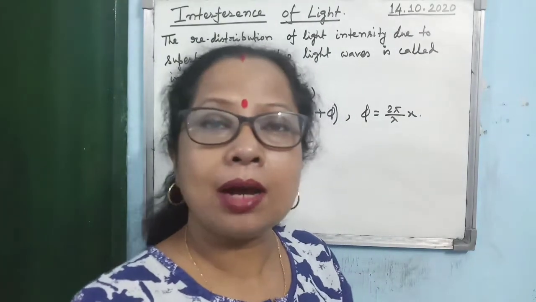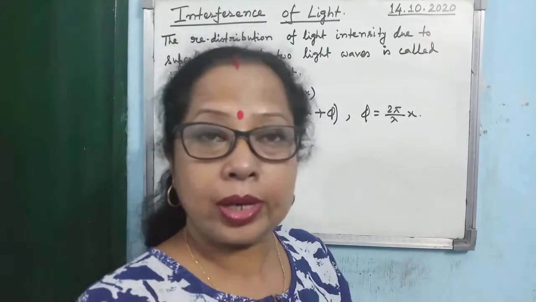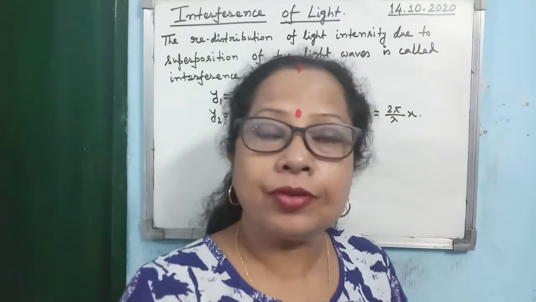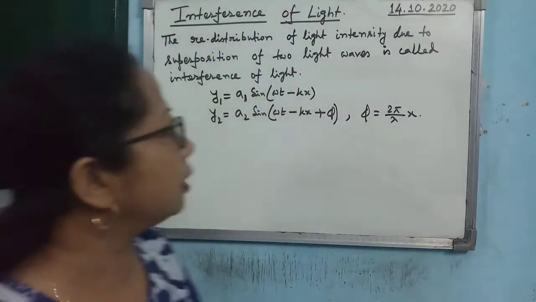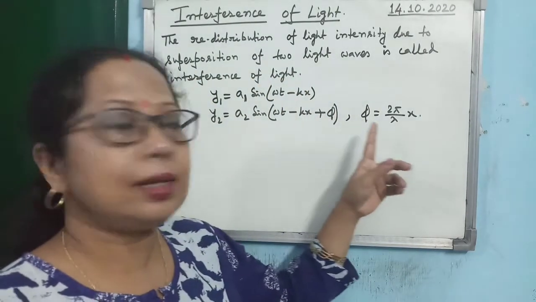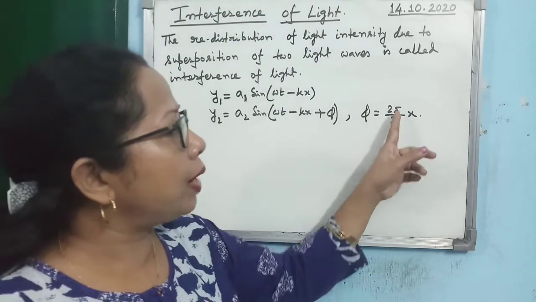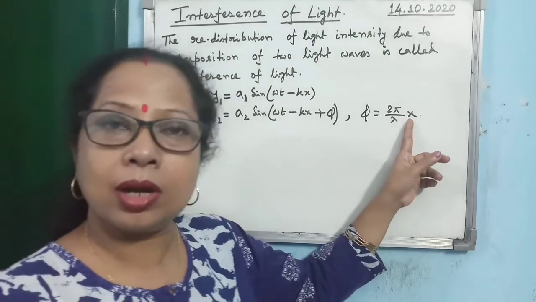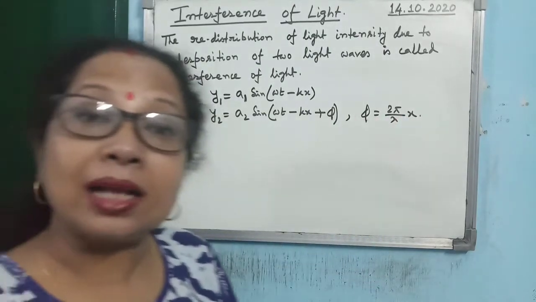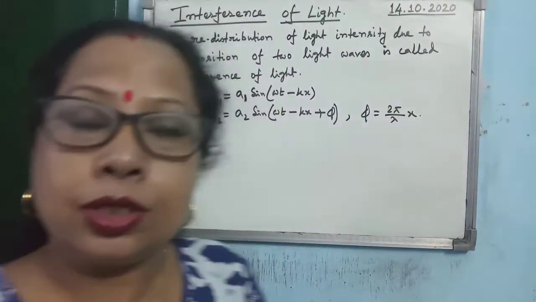They are having some phase difference. If the phase difference is phi, then this also you studied in 11th standard, that phi is given by 2 pi by lambda into x, where x is the path difference between the two waves.